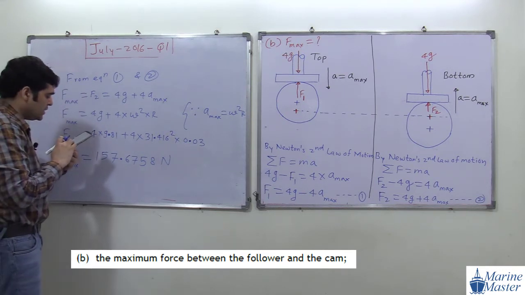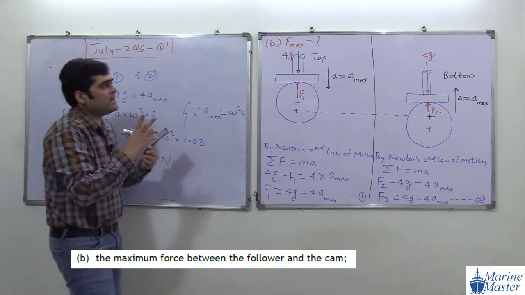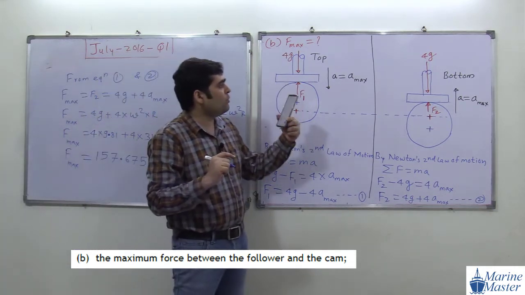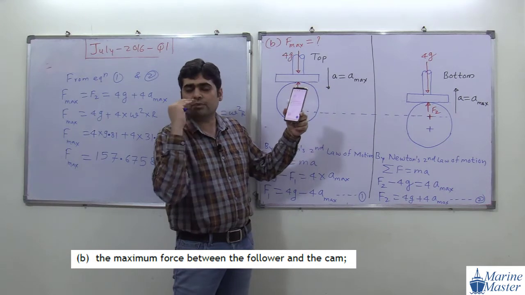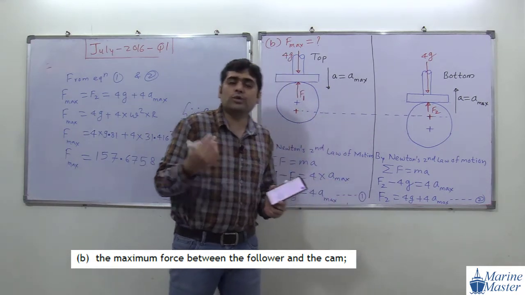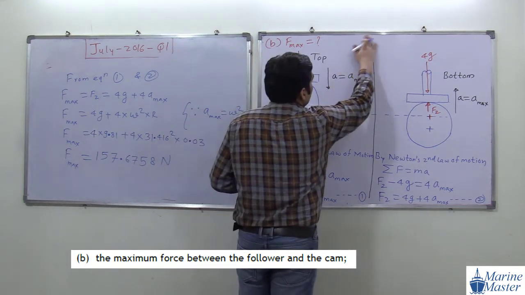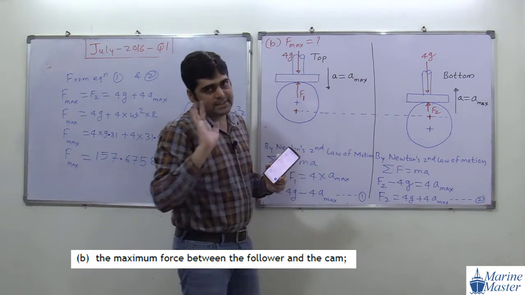Try to see the scenario here. Very simple and very important discussion. So here we are comparing two cases: the topmost position of the follower and the bottommost position of the follower. And on comparing those two cases we got the result. So before going further, what we have to do? First of all, give the heading F max.